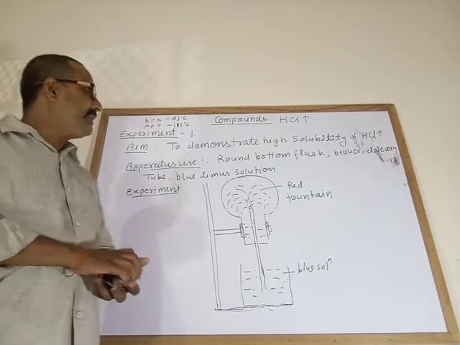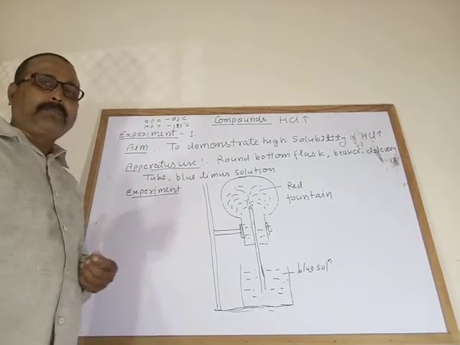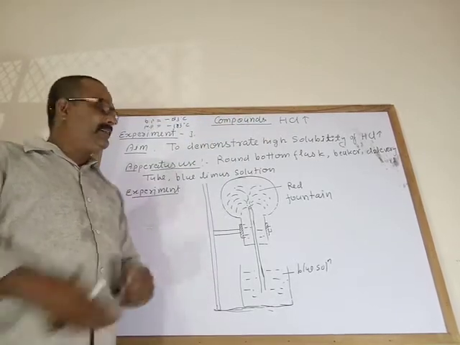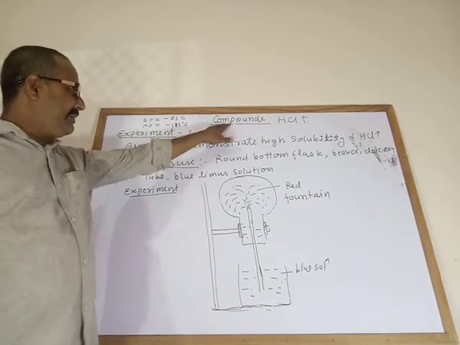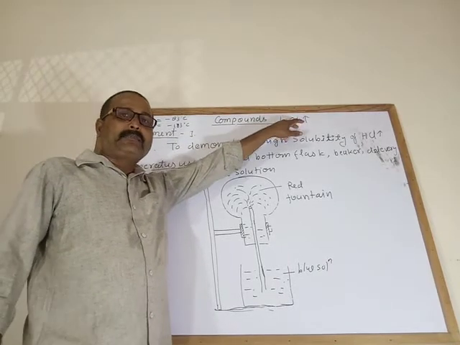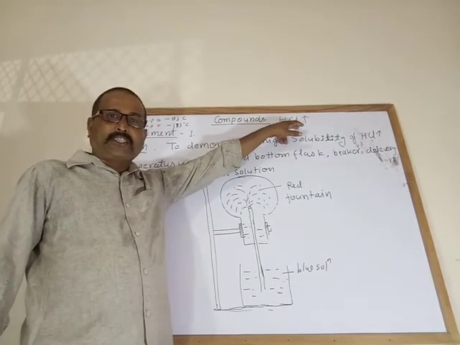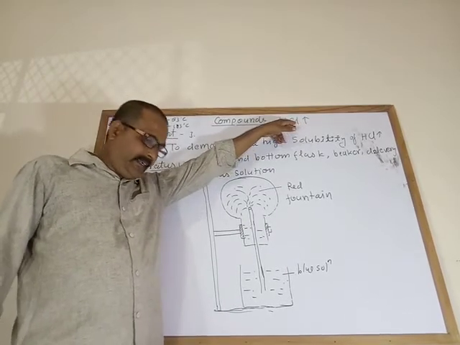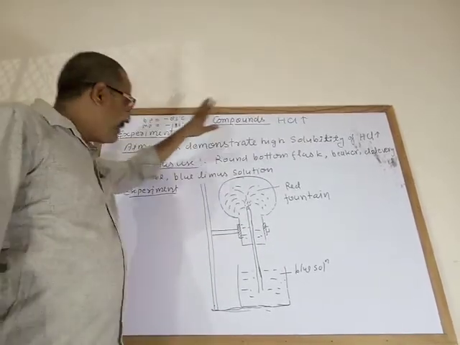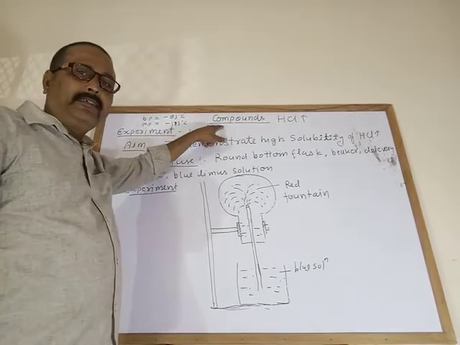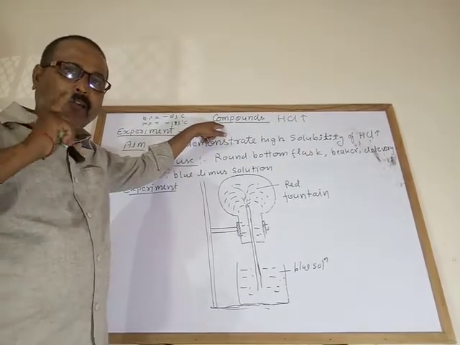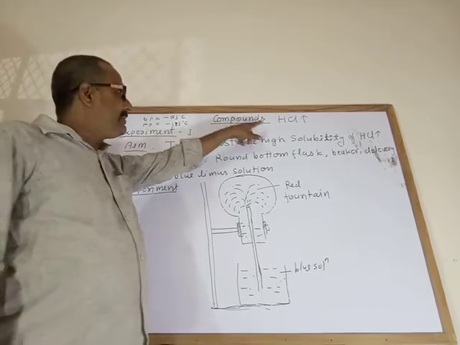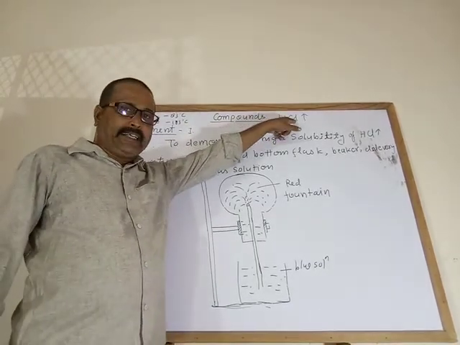Now, physical properties of hydrogen chloride gas. You know that this is an acid. The taste of this acid is sour. Physical property: the gas is colorless. Odor means smell, it has a pungent smell and is sour in taste.